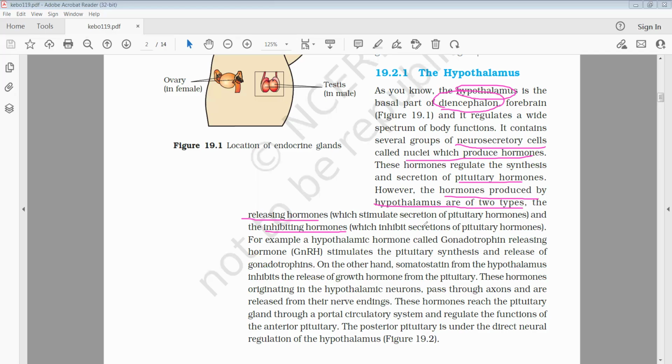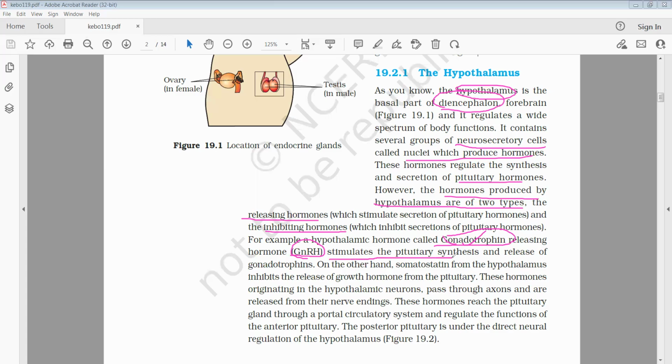For example, a hypothalamic hormone called gonadotropin releasing hormone, that is GnRH. Gn means gonadotropin, RH means releasing hormone.